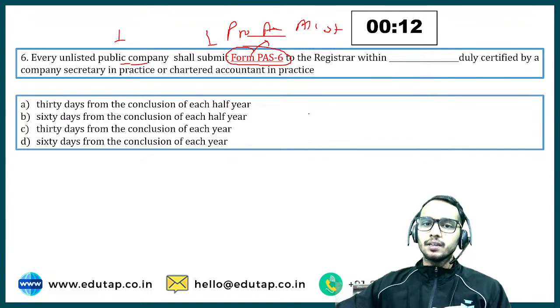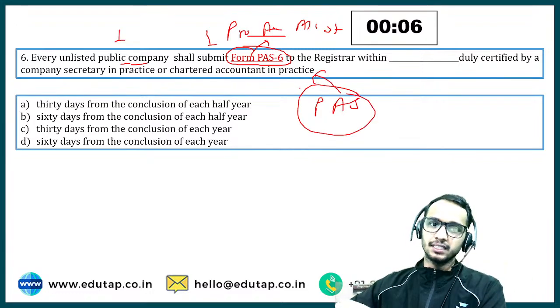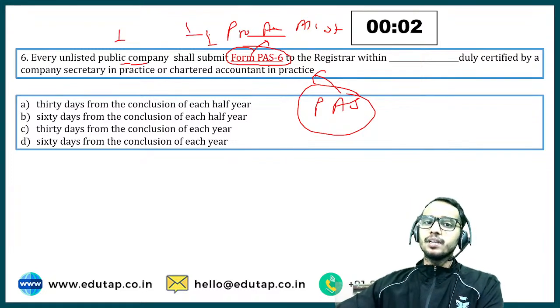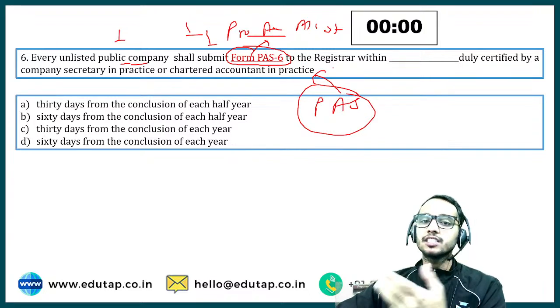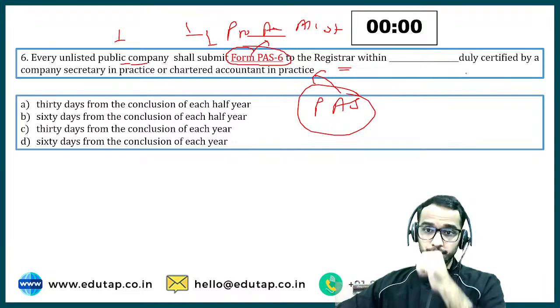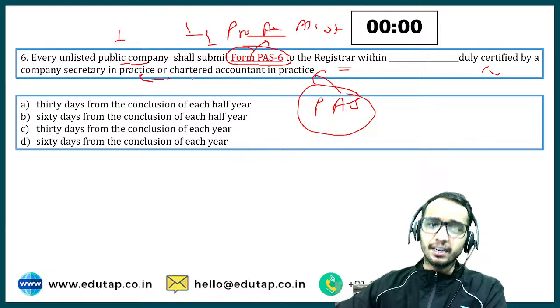P for Prospectus, A for Allotment, S for Securities, so from this the name has been given as PAS. We have different form numbers, right? Every unlisted public company shall submit form PAS 6 to the registrar within how many days, duly certified by a company secretary in practice or chartered accountant?